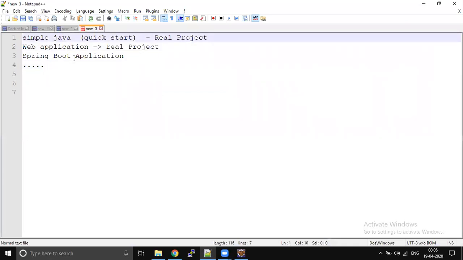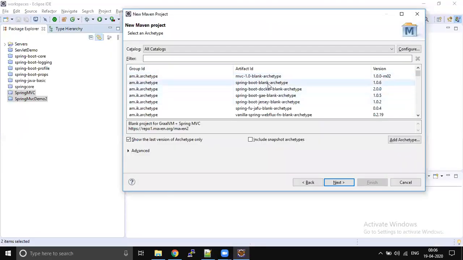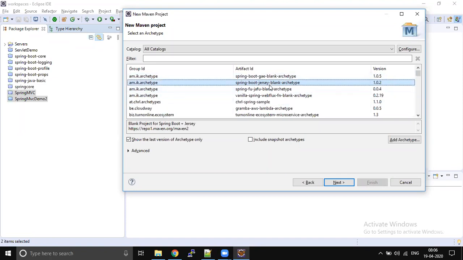But in your project, we will do the first two. We can't do a Spring Boot application due to some security reasons. I will tell you why later. But in your local, you can do this. We don't have any filters. Once we start developing Spring applications, you will start with a Spring Boot application. To develop one, you can select Spring Boot, blank archetype, or Docker, Jersey. You can select whatever you want to develop.